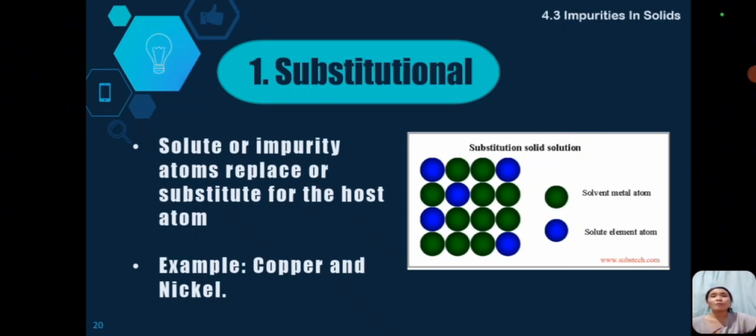Kaya kung makikita mo dyan sa may picture, yung host atom is yung green, the solvent metal atom, and yung solute naman na sinubstitute sa host atom is yan yung color blue. Yung limang blue dyan, yan yung solute element atom. So, pinalitan talaga nila yung space na para dapat sa host atom.